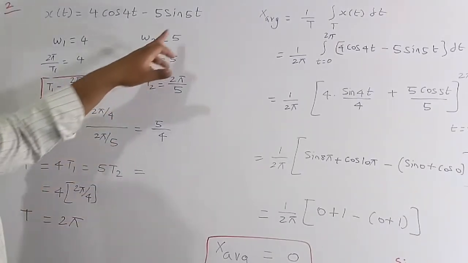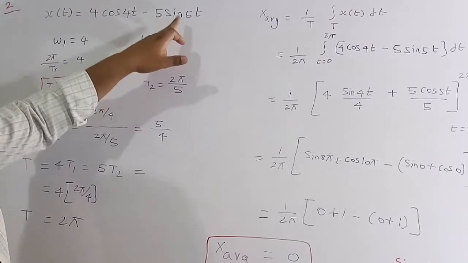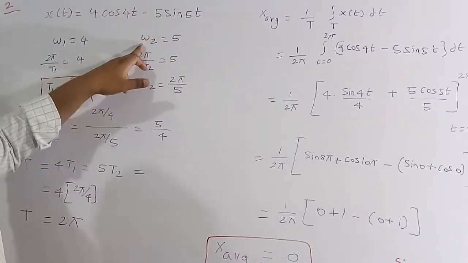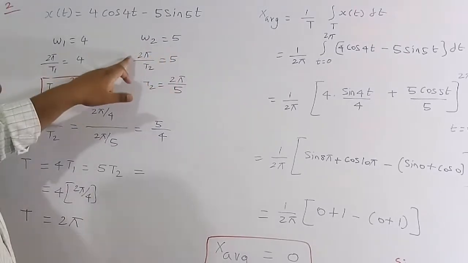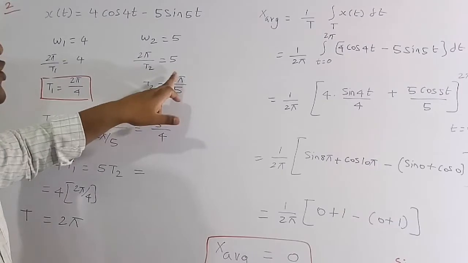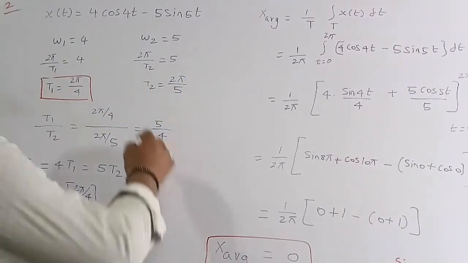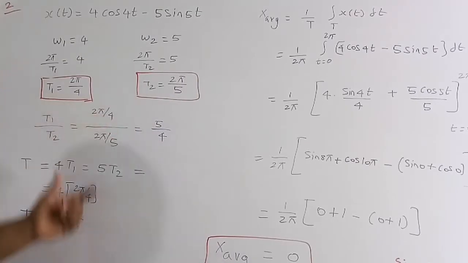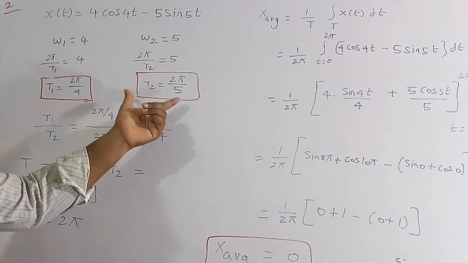Similarly, I want to find the fundamental time period of sin 5t also, which is sin omega t. So let me assume omega 2 is equal to 5. Omega 2 is nothing but 2 pi by t2, which is equal to 5, and t2 is equal to 2 pi by 5. This is the fundamental time period of sin 5t. So now we have the time period of the first signal and the time period of the second signal.